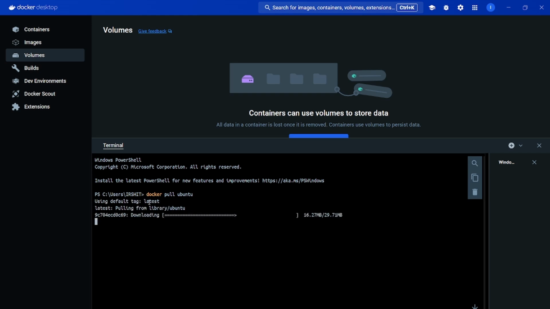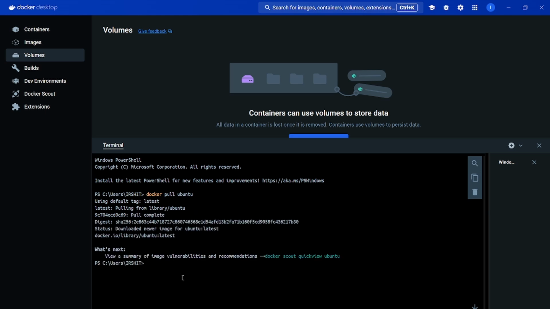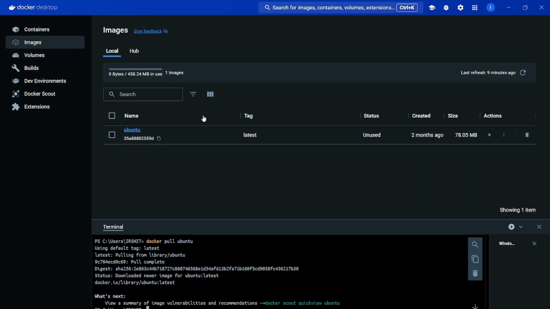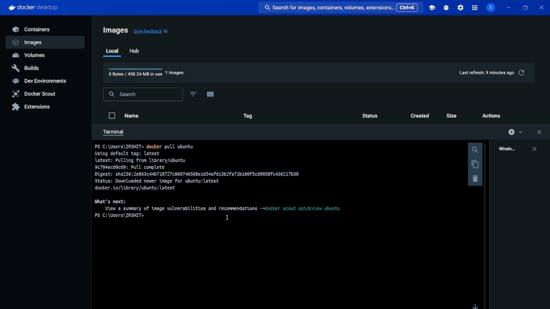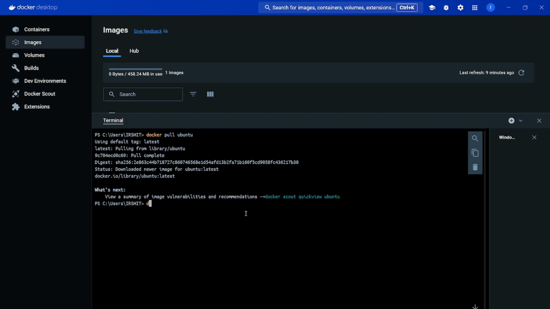You can see that it's downloading the latest version of Ubuntu. You can also specify the version. If we go to our Docker images section, you can see that there is an image, and the size of this image is very small, 78 MBs. And if you want to see the images using Docker CLI, then you need to run docker images. Yes, you can see that this is the image.